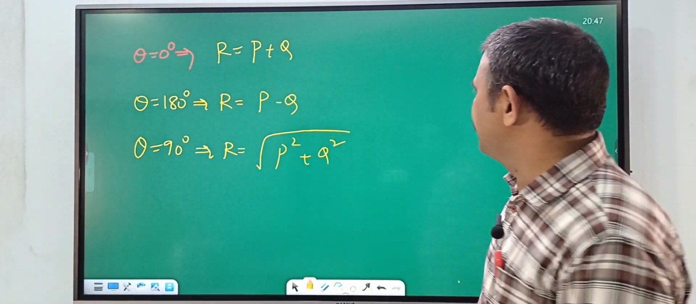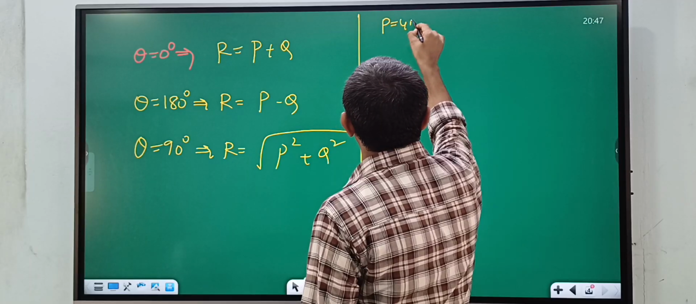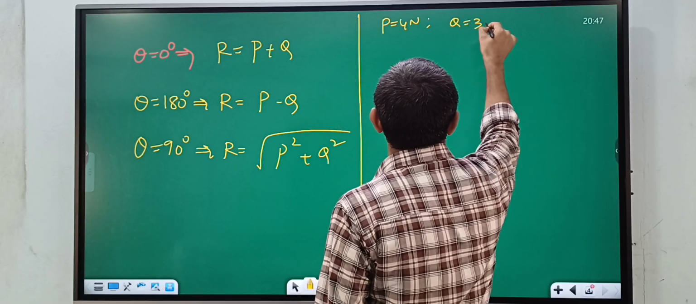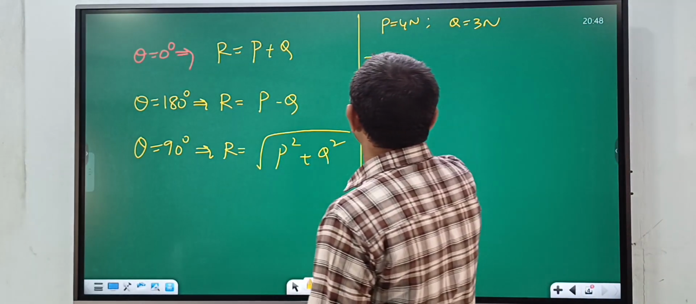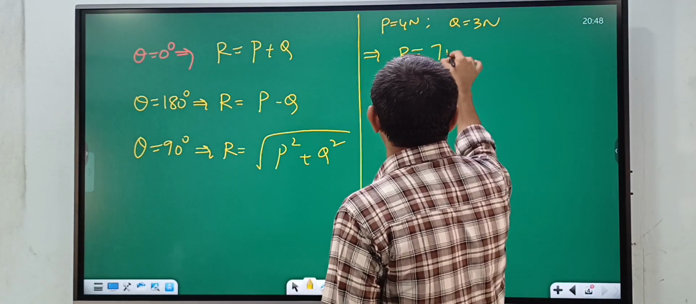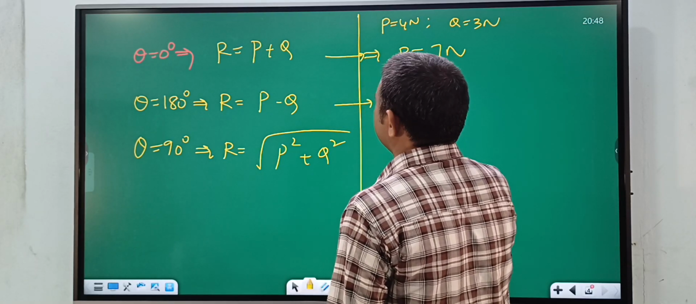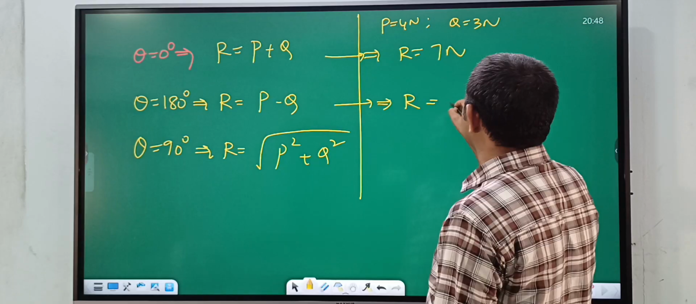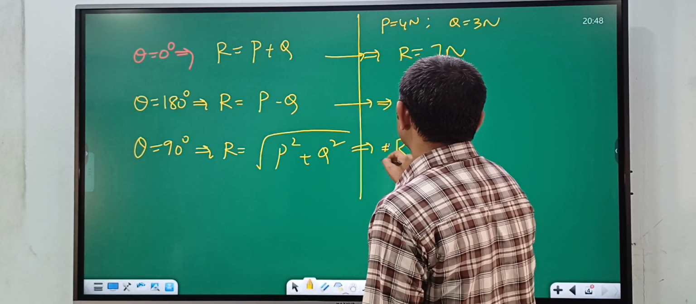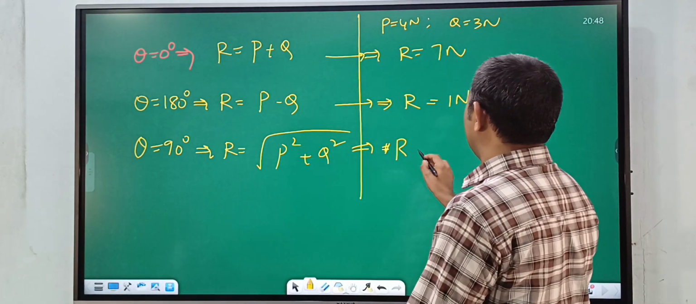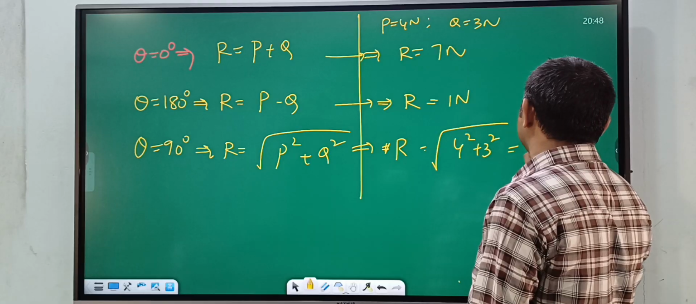Here take one small example, like p is equal to 4 Newton and q is equal to 3 Newton. In this case, if theta is equal to 0 degrees, what is the resultant vector magnitude? R is equal to 7 Newton. And when theta is equal to 180 degrees, then what is the resultant? That is 4 minus 3, that is 1 Newton. And when theta is equal to 90 degrees, then what is the resultant? Under root of 4 square plus 3 square, that is root 25, that is 5 Newton.